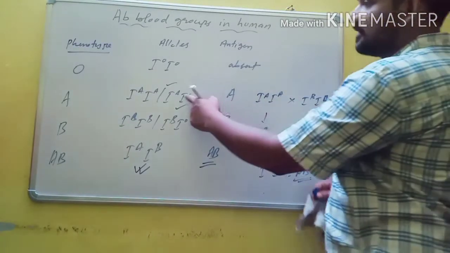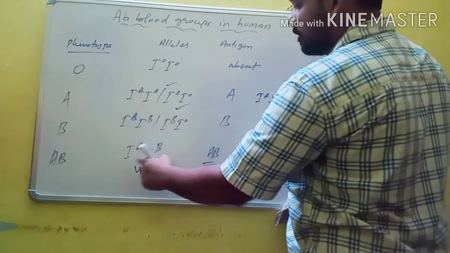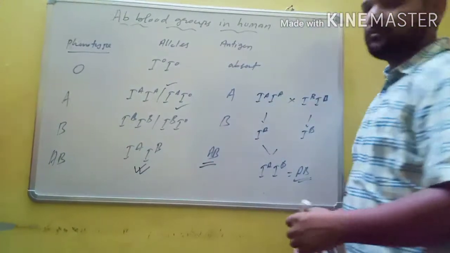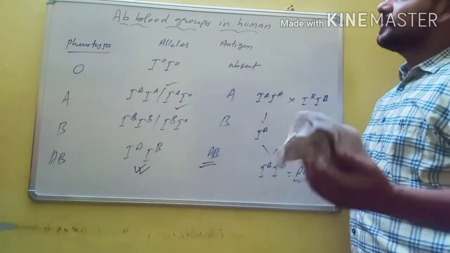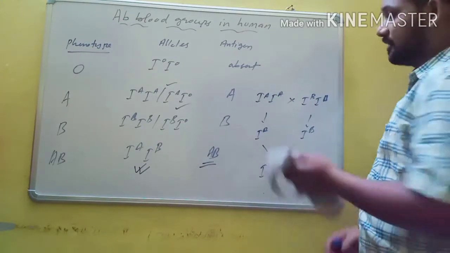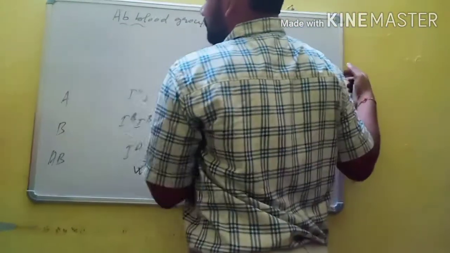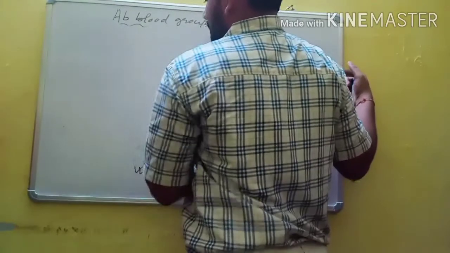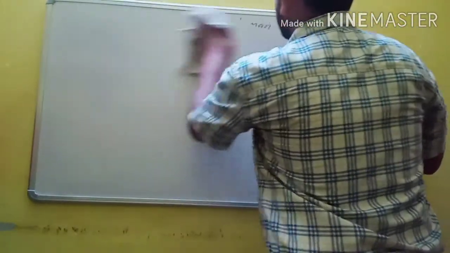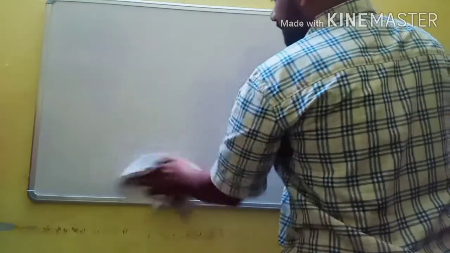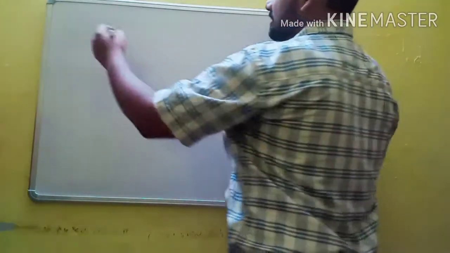This dominant is over this one. This is also dominant over this one. But here, both are equally dominant in the F1 generation. And this condition is known as codominance. So codominance is also seen in multiple blood groups. AB blood group is also the best example for multiple alleles. Here are the possible genotypes and possible blood groups. Let us discuss some examples.